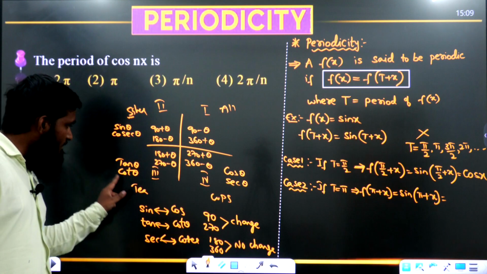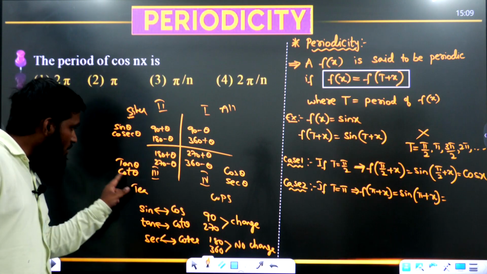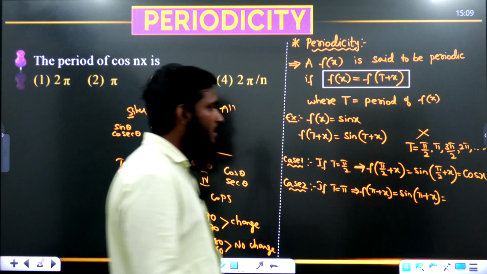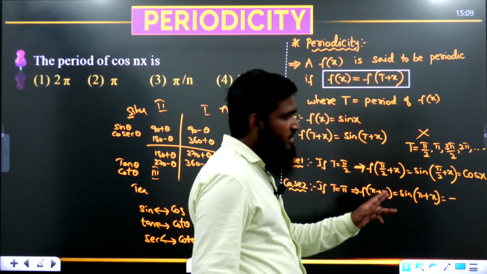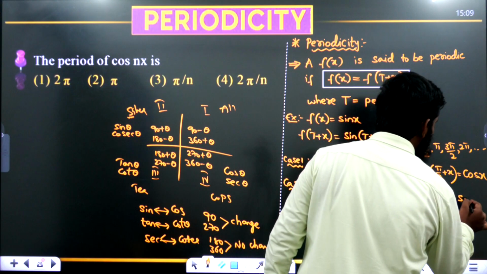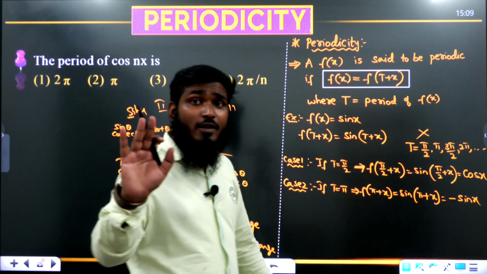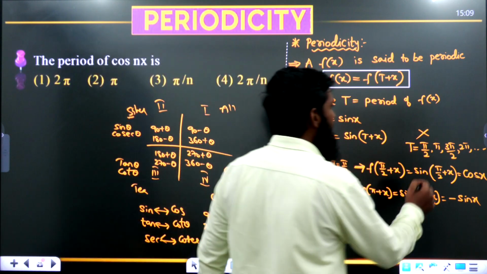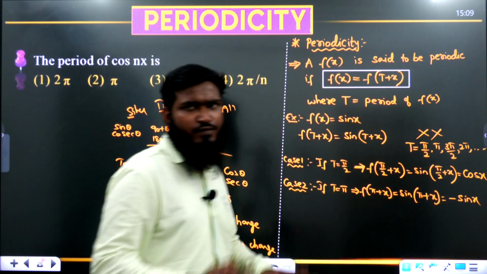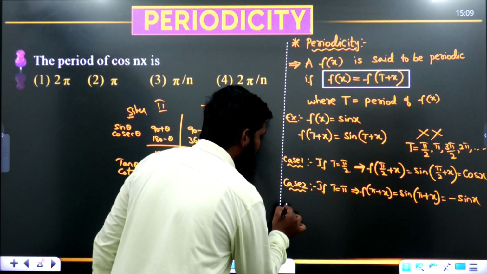In the third quadrant we are not having sine function. If you are not having sine function means what we have to take? A minus. So we have taken minus. Now 180 means no change. So it will be sine only. So we will be writing this part as sine x. Okay. Our question is sine x. What is the answer we are getting? Minus sine x. Means again we are not getting the condition as satisfied. Okay. Now let us go with the next part over here.